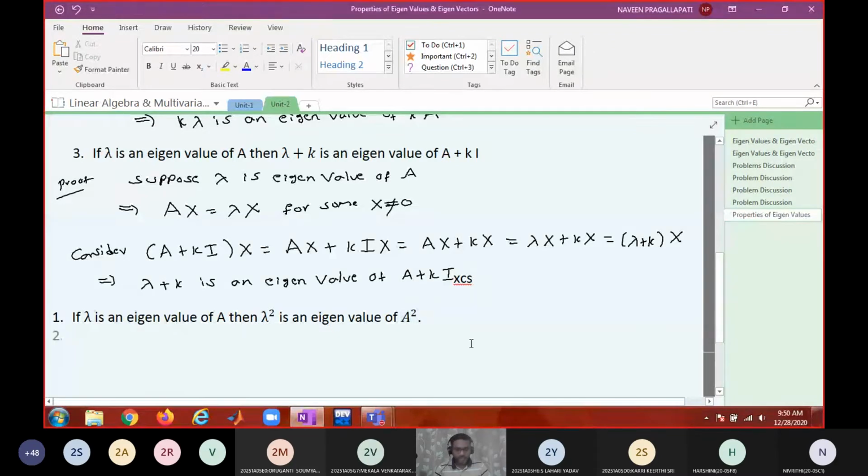Lambda square is an eigenvalue of A square. Can you prove it now? Similar.